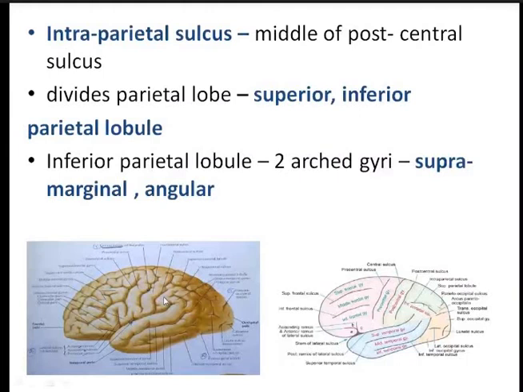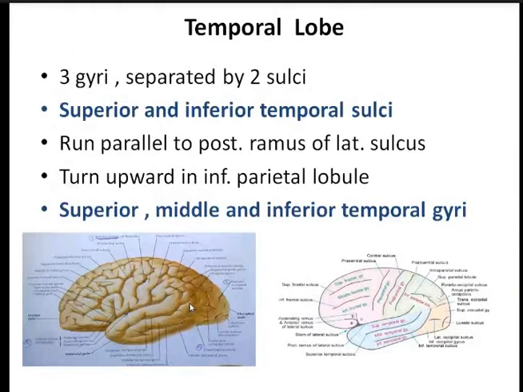Supramarginal and angular. You should be familiar with all these names, because in the next class I'll be telling you the function, the functional cortex and the Brodmann's area. All these gyri will be given numbers, Brodmann's numbers. So be familiar with all these terminologies.